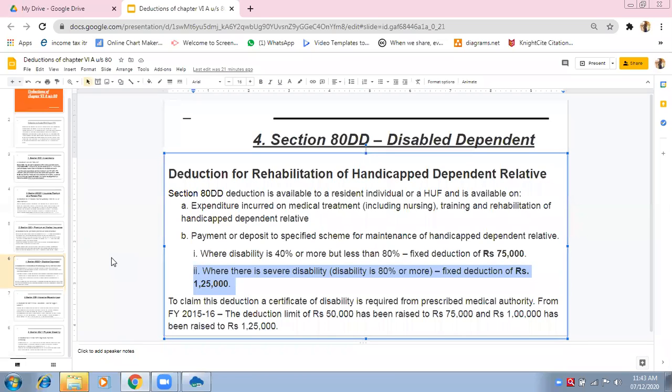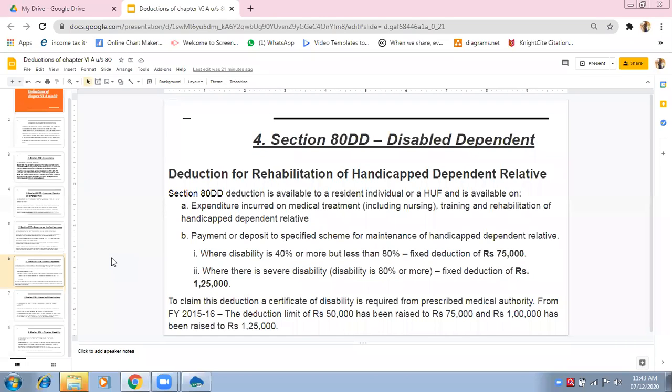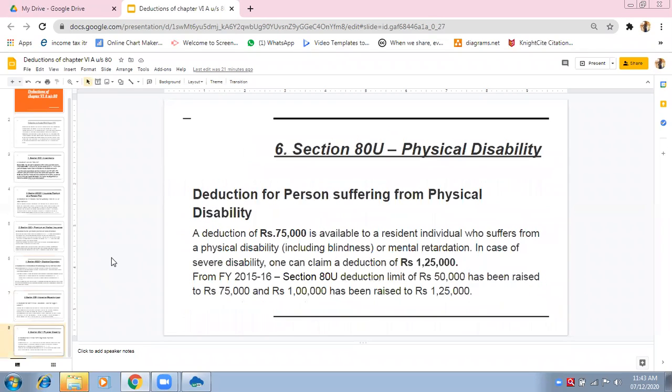Rules are same. Only what is important is you have to understand that in section 80DD, there is another person who is dependent on you, he is disabled. And for him, you are spending your income for his medical treatment. But in 80U, it is you that you are disabled, and for yourself, you are spending your income for your medical treatment. If it is normal disability, 75,000. If it is severe disability, then 1,25,000. Is it clear, everybody?